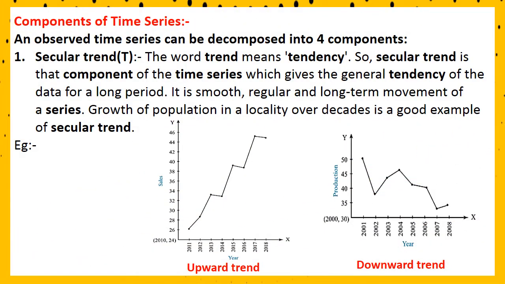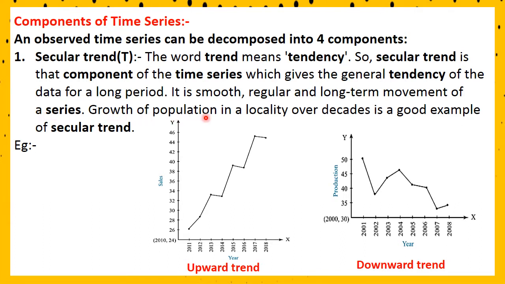Components of time series. An observed time series can be decomposed into 4 components. The first one is secular trend, T. The word trend means tendency. So the secular trend is the component of the time series which gives the general tendency of the data for a long period. It is a smooth, regular and long-term movement of a series.